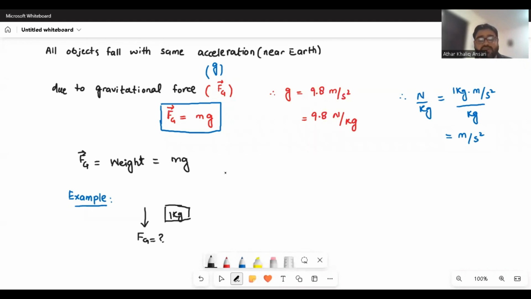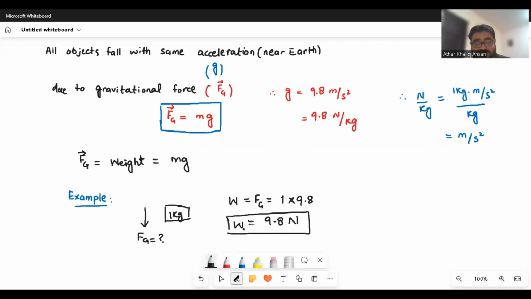The weight or force of gravity of this object near the earth will be equal to mass, 1 kilogram, times gravity, 9.8 Newton per kilogram. So the force of gravity on a 1 kilogram object near the earth will be 9.8 Newton. So this is weight near the earth.